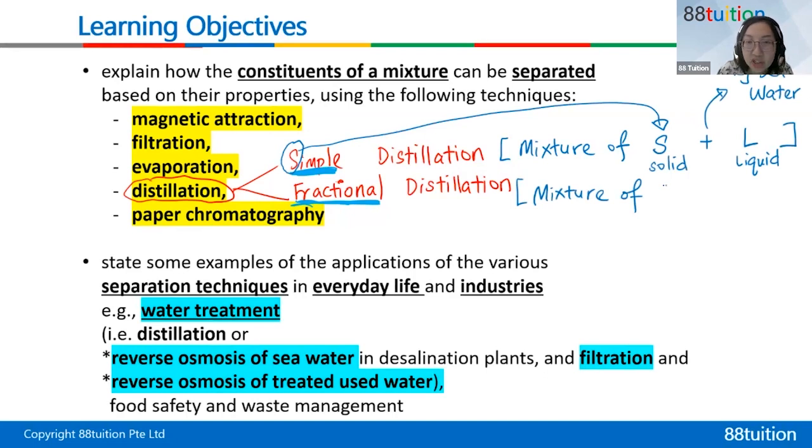For fractional distillation would be liquid plus liquid. It could be more than 2 liquids. And these 2 liquids, they mix very well, mixable liquid. Means they mix very well, just like alcohol and water, they mix together into one layer. They dissolve in each other.